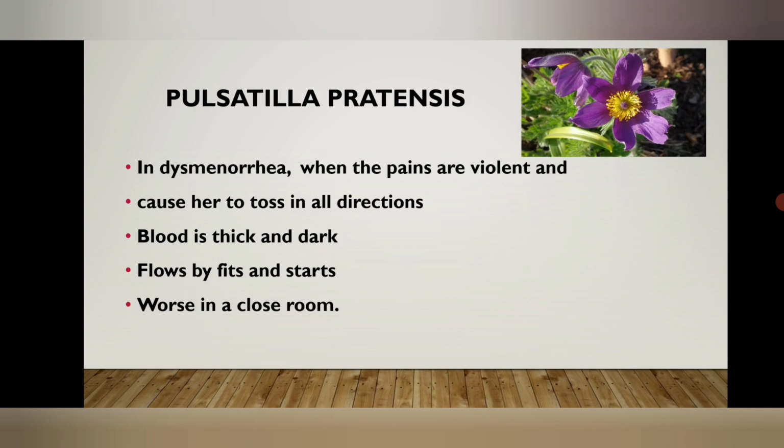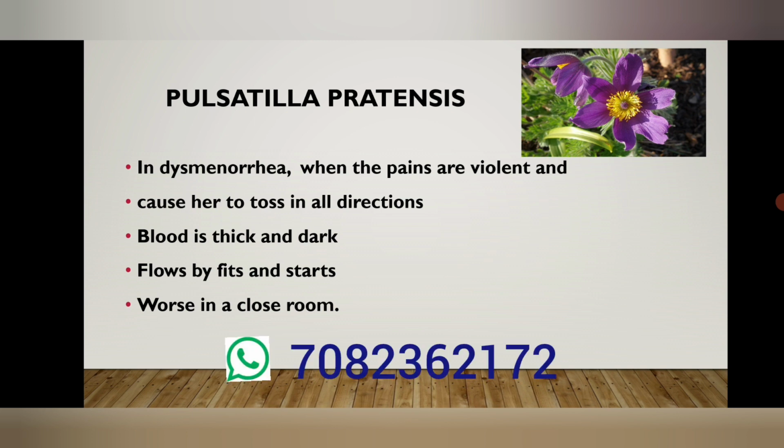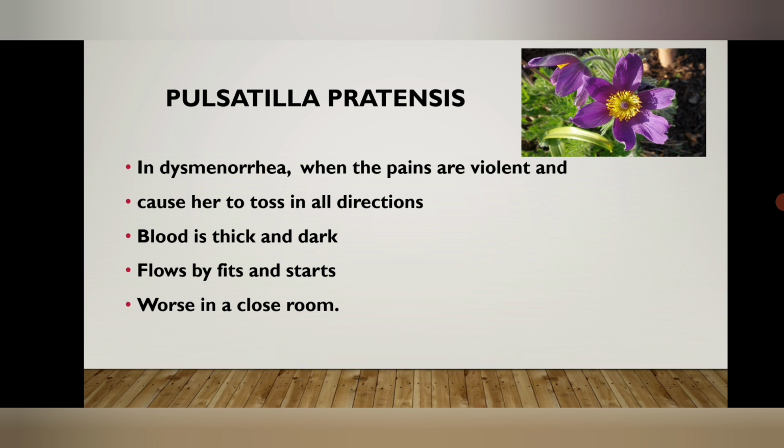Next is Pulsatilla. Pulsatilla is a female medicine. It is most commonly given in cases of female diseases. It is given in cases of dysmenorrhea when the pains are very violent and cause her to toss in all directions. The dysmenorrhea is very severe and the patient is aggravated in a closed room. So worse in a closed room, and amelioration in open air.